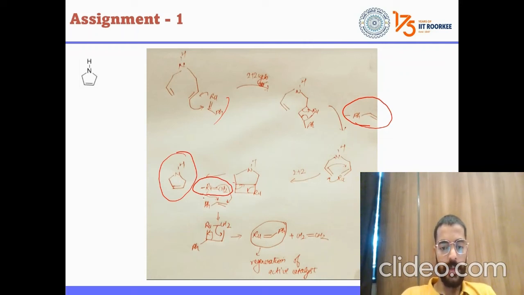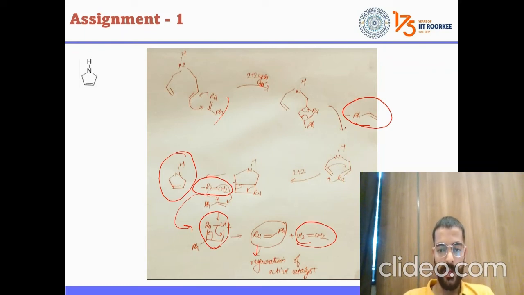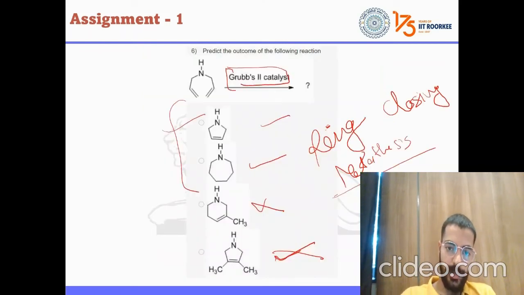If we want to get the catalyst back, that means the catalyst should be involved in the catalytic cycle again. So again this ring formation will occur. And this is our minor product, and again regeneration of the catalyst. I hope the mechanism is understandable. So it is A. Fine.